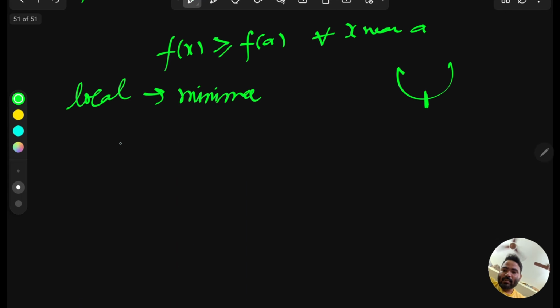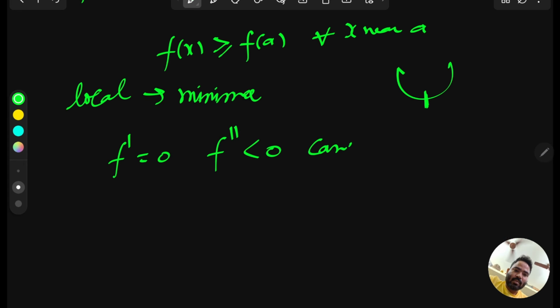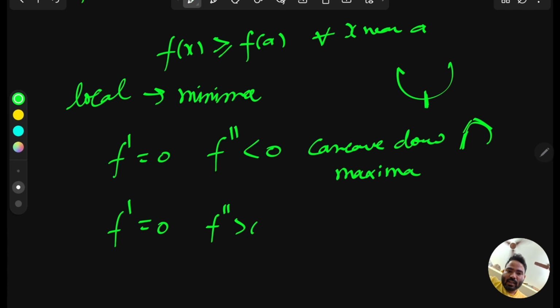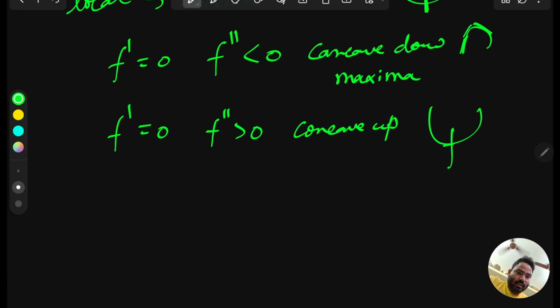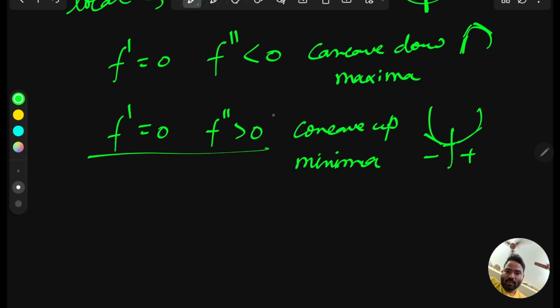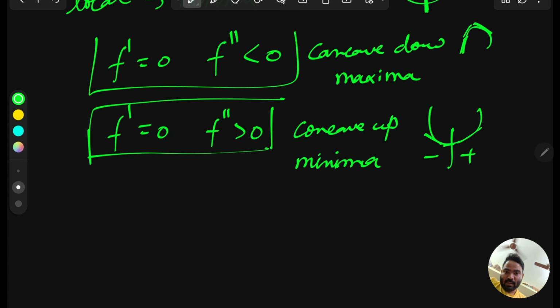And also you can say simply f dash equal to 0 and f double dash is less than 0. Less than 0 means concave down, and concave down shape like this means the tangent goes from upside to downside, that means maxima. And f dash equal to 0, f double dash greater than 0 means concave up. Concave up means cup shape, and cup shape means at this point it goes negative to positive. So the tangent changing sign from negative to positive means this will become minima. Or you can understand by this only: double derivative greater than 0 is minima, and double derivative less than 0 is maxima.